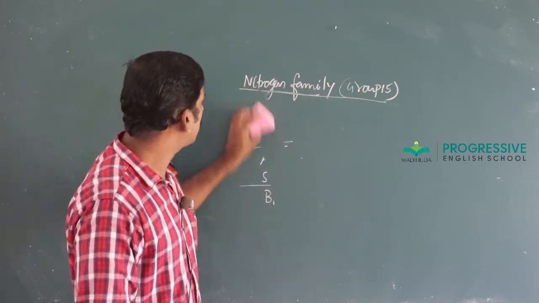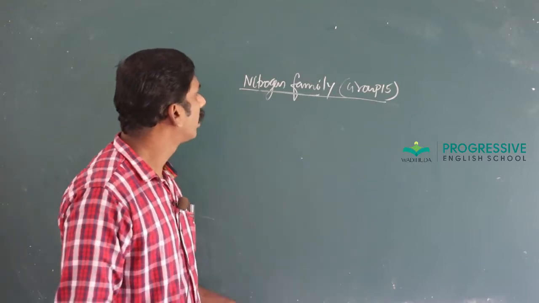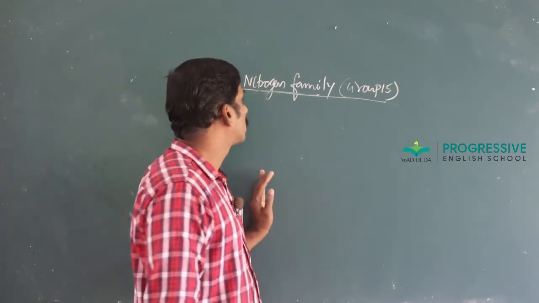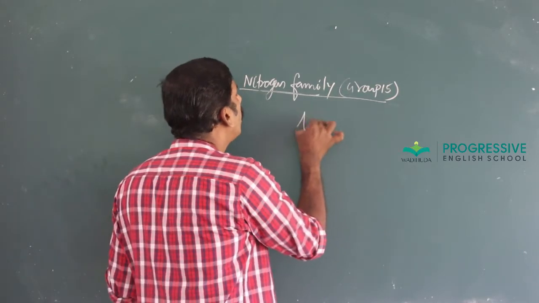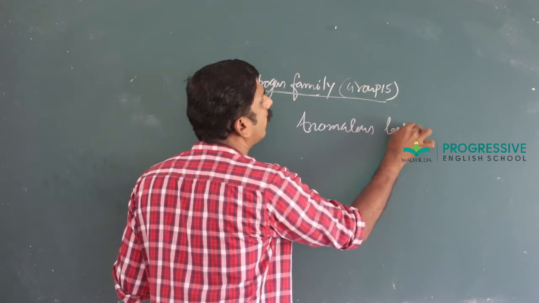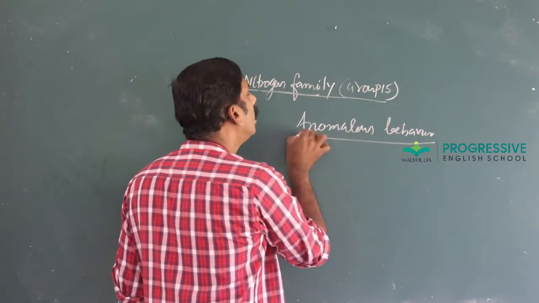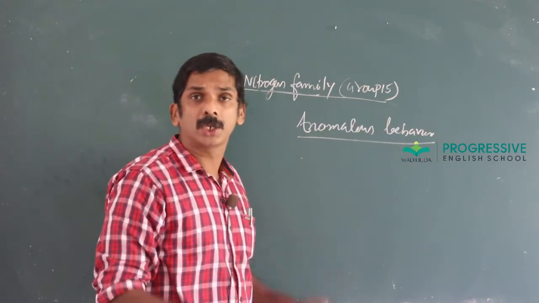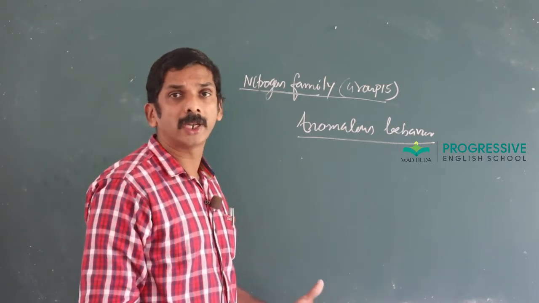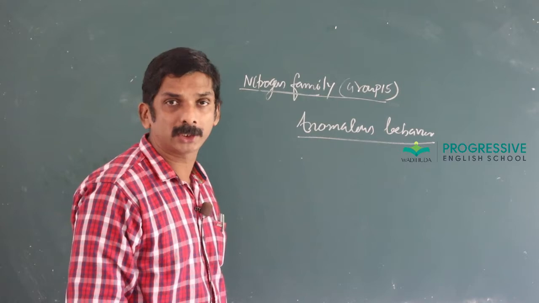And as far as the reactions are concerned, all these elements show anomalous behavior. The first element in each group differs from the others in certain respects, that is called anomalous behavior.